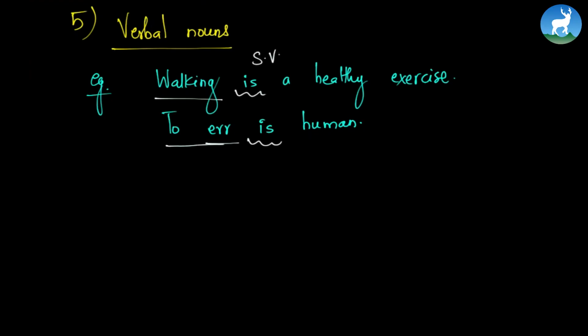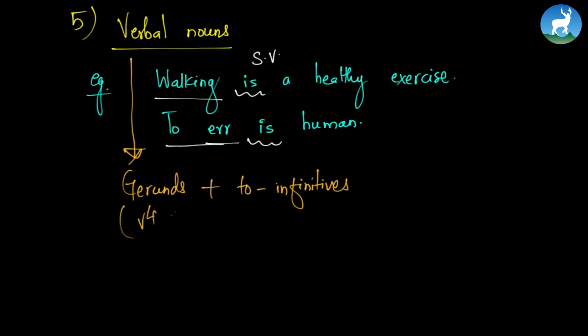So what is the main question? What are verbal nouns? Verbal nouns are gerunds plus to-infinitives, right? Gerund means V4 or verb-ing, but it is not acting as a verb but rather as a noun. To-infinitives mean to plus V1, and it is still acting as a noun, not as a verb. To err, that is to make mistakes, is human. So verbal nouns always take singular verbs.